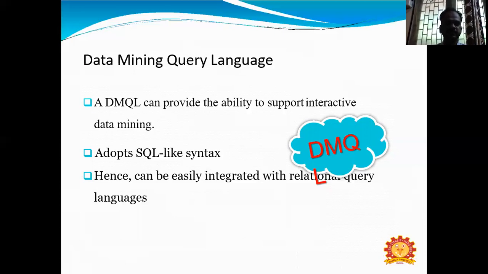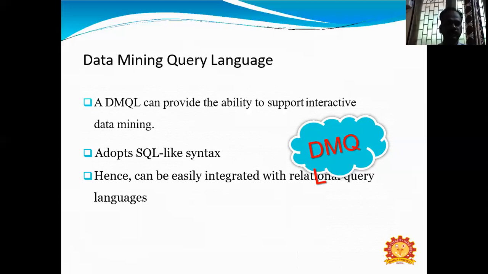So by using an SQL query, the user can easily get the required data from databases. So we are able to get the relational database structures, row-based and column-based format of data.